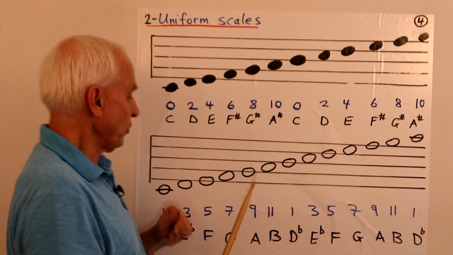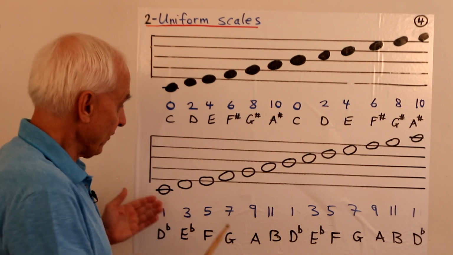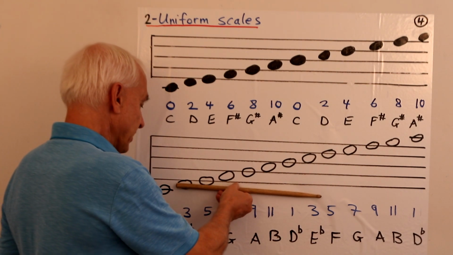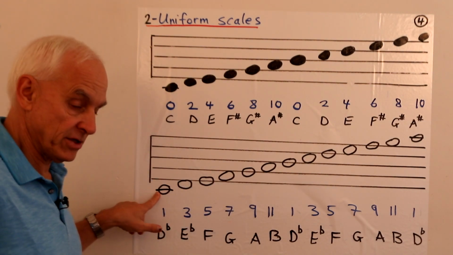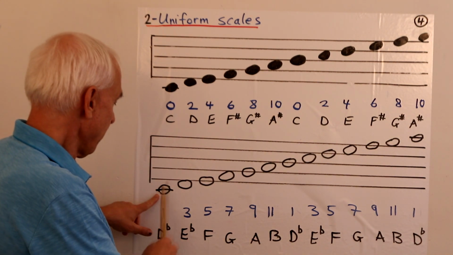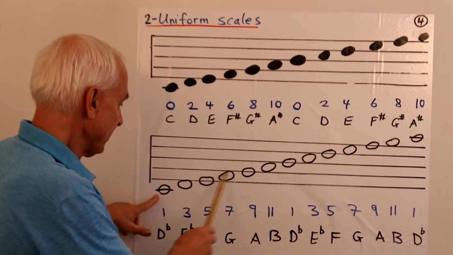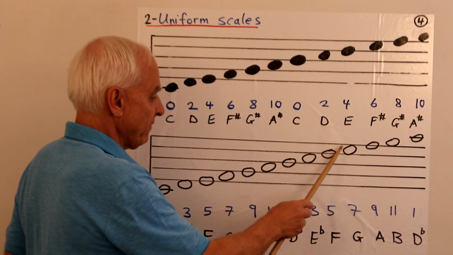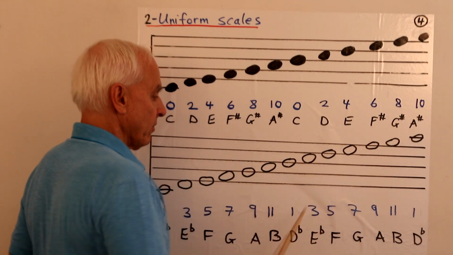The other uniform scale consists of all the white notes, again going up just one level at a time, starting with this one, which is note 1. 1, 3, 5, 7, 9, 11, then again 1, 3, 5, 7, 9, 11, back to 1.